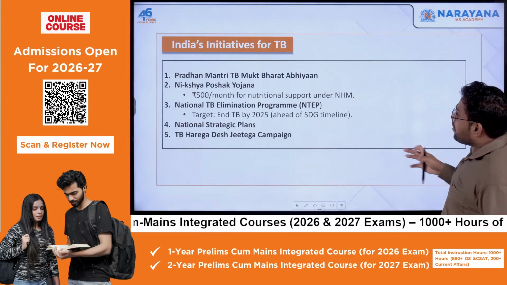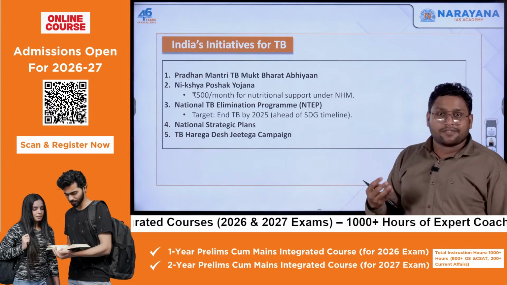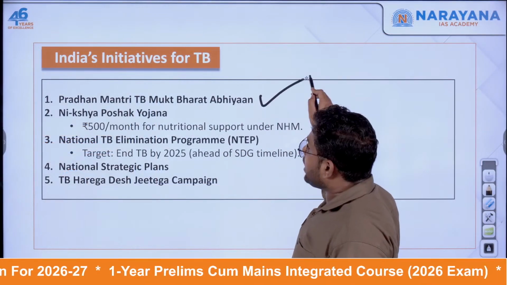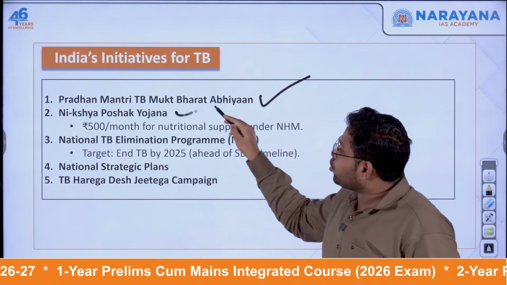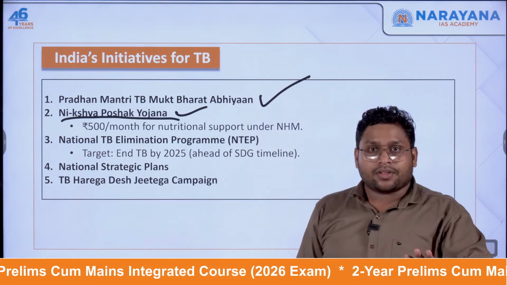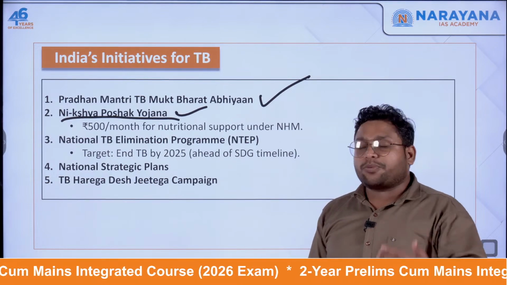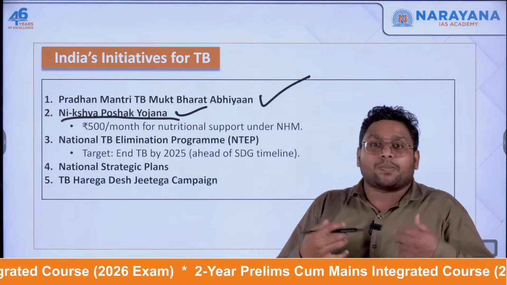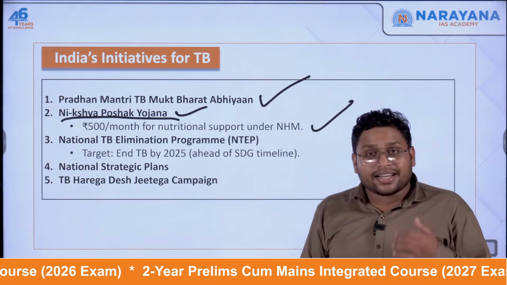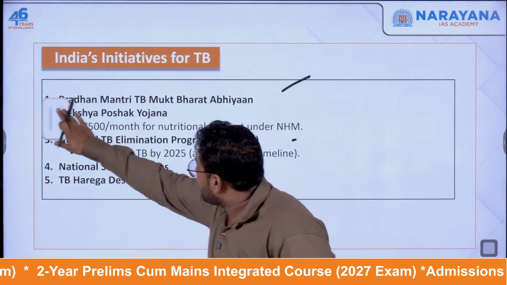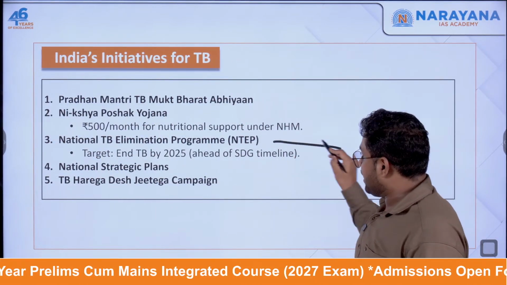And in India, there are so many programs by the government too. For example, Pradhan Mantri TB Mukt Bharat Abhiyan, Nikshay Poshak Yojana. Now, this is very interesting. A person who is being treated for TB will be provided with rupees 500 per month, so that additional nutritional support can be provided under our National Health Mission. Then we have the National TB Elimination Program, very important.